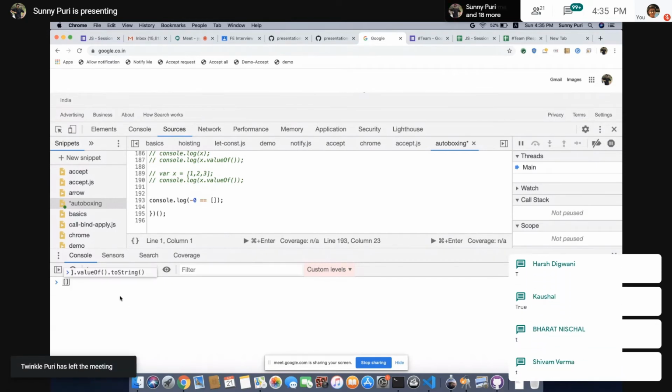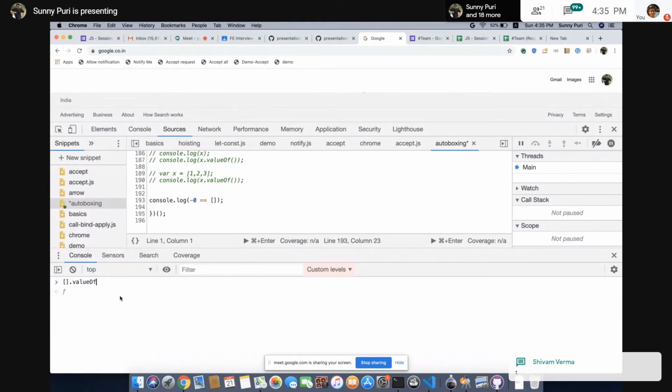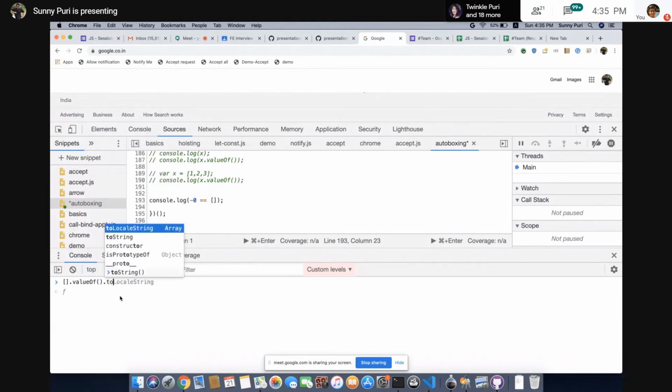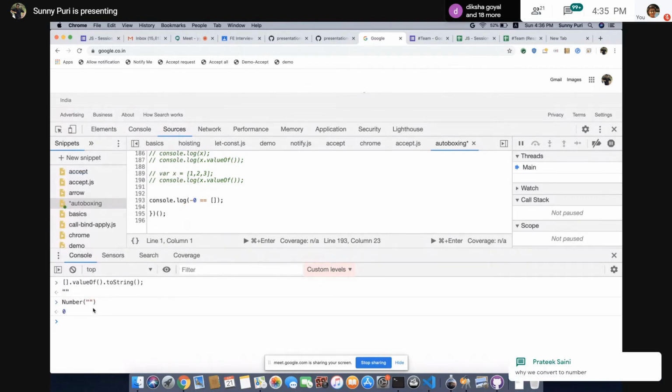Array valueOf, then toString, gives an empty string. Then Number of empty string, minus 0 equal to 0. We know this is true even in triple equals.